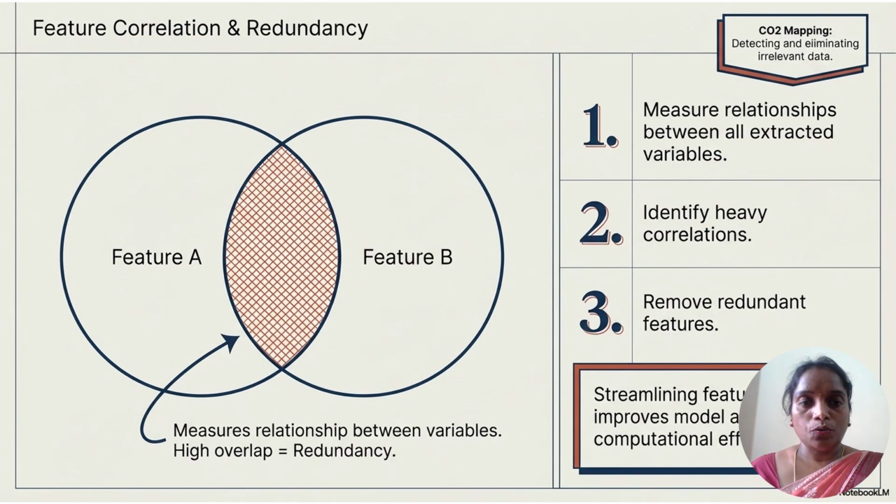And this is the feature correlation and redundancy. This Venn graph indicates feature A and feature B, and the overlap of feature A and feature B measures the relationship between the variables, high overlap meaning redundancy. So it measures the relation between all extracted variables, identifies heavy correlation, and then removes the redundant features.